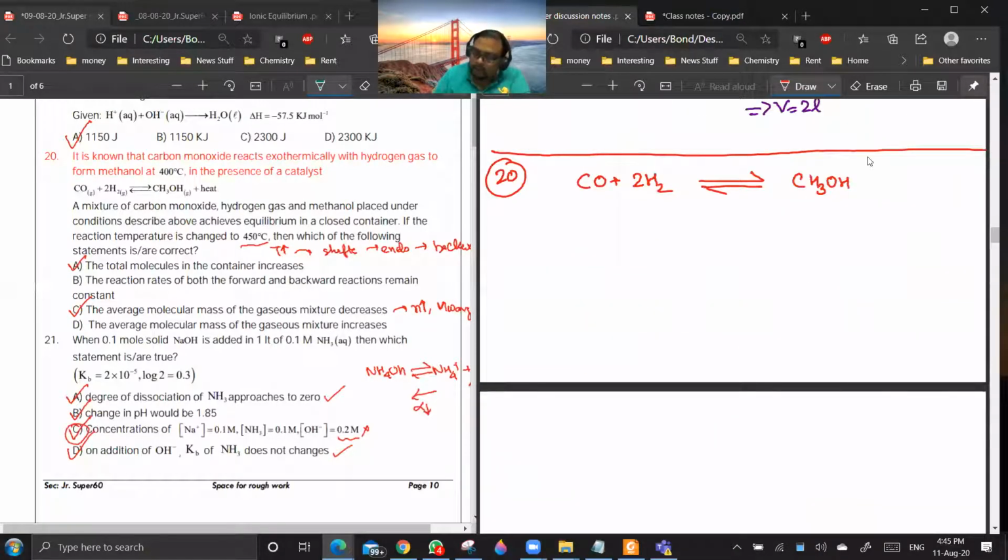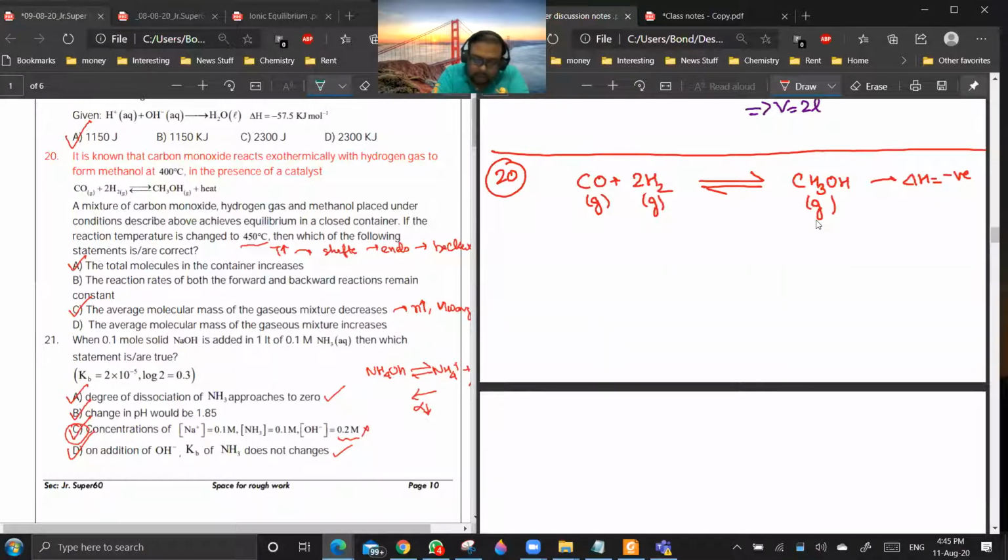This is my reaction. Okay, and delta H is what? Delta H is positive because heat is released. Sorry, delta H is negative. Okay, it is an exothermic reaction in the forward direction. So it will be gaseous, all are gases only.